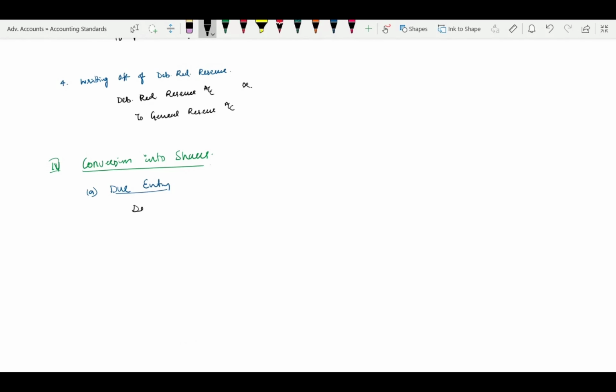The due entry is always the same. Debentures account debit, at face value, to debenture holders account. Whether it is at par, premium or discount, accordingly this due entry will be changed. Here it is assumed at par, that's why this entry has been passed.